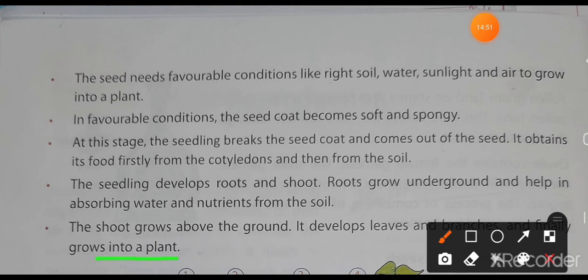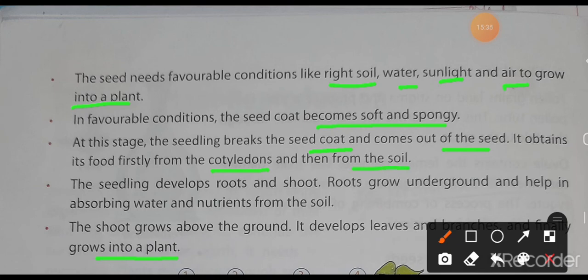So in the germination process, the seed needs favorable conditions like the right soil, water, sunlight and air. These are the necessary conditions. These are important for the seed to grow into a new plant. In favorable conditions, the seed coat becomes soft and spongy, and after that the seedling breaks the seed coat and comes out of the seed. It gets its first food from the cotyledons, and then from the soil.